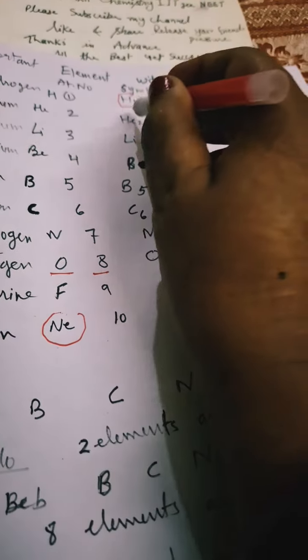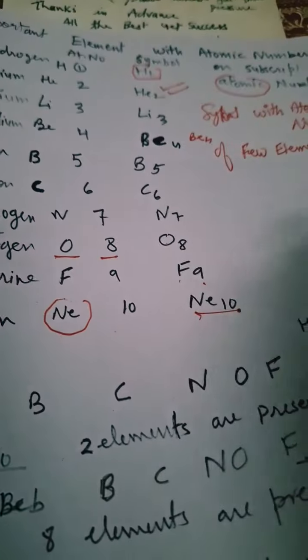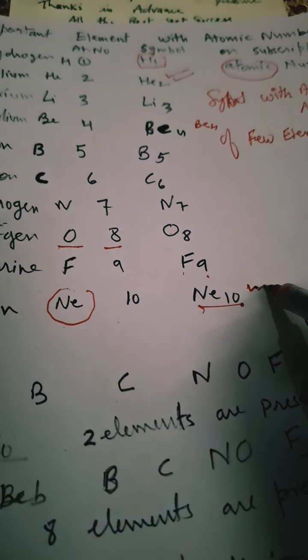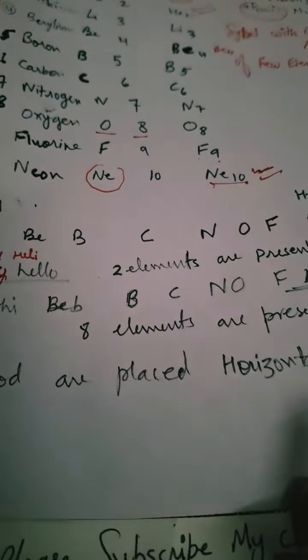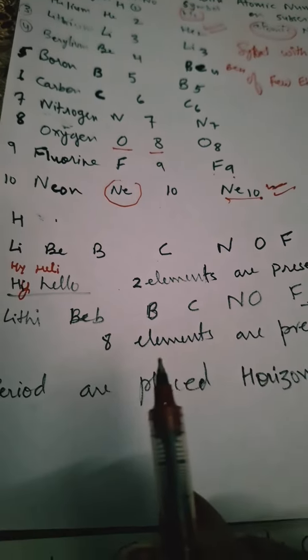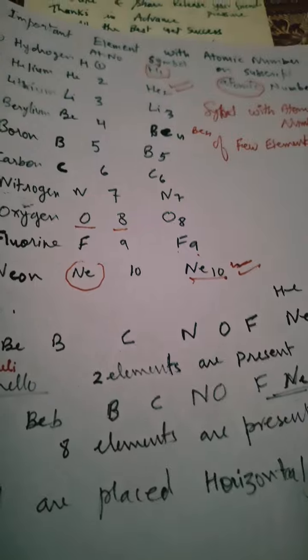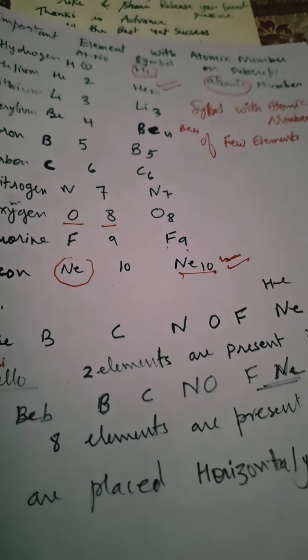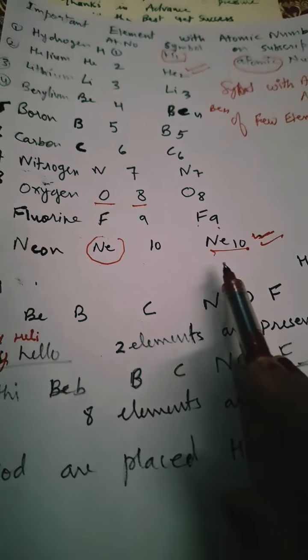So helium 2 and neon 10, they are noble gases. What are they? Noble gases, highly unreactive. Okay, that is why I am saying noble gases. They will not fight with anyone, meaning they will not try to combine in any chemical reaction. Okay, that is helium and neon.